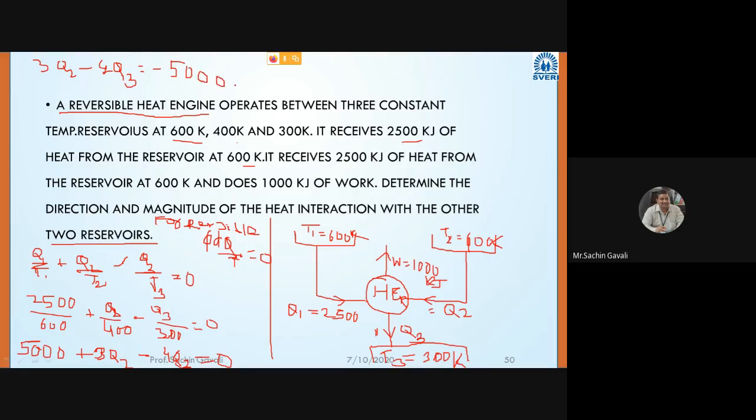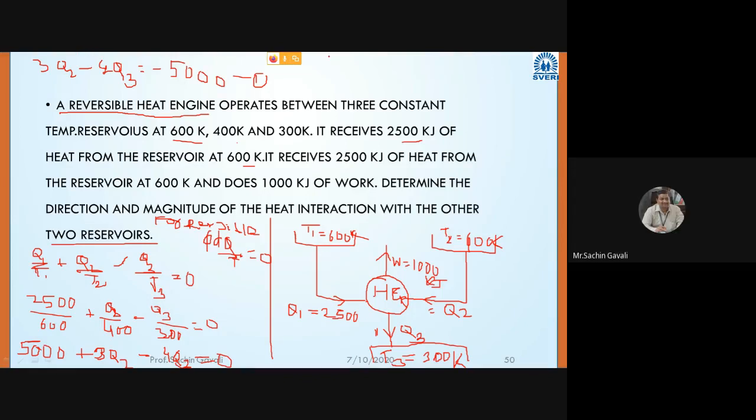Okay. So this equation will be equation number 1. So 3Q2 minus 4Q3 is equal to minus 5000. That will be equation number 1. Another equation, how can we obtain another equation? Shubham, you are getting the wrong answer. W is equal to Q1 plus Q2 minus Q3. Incoming is equal to outgoing, correct?